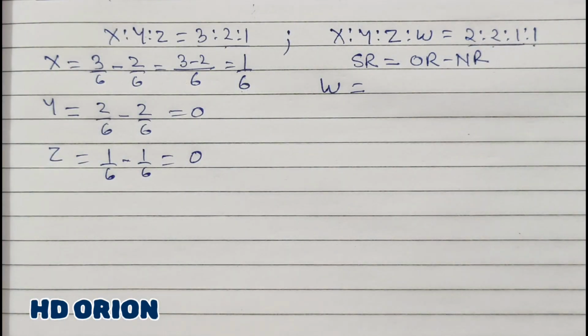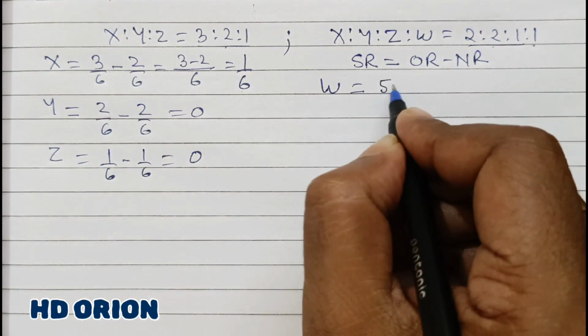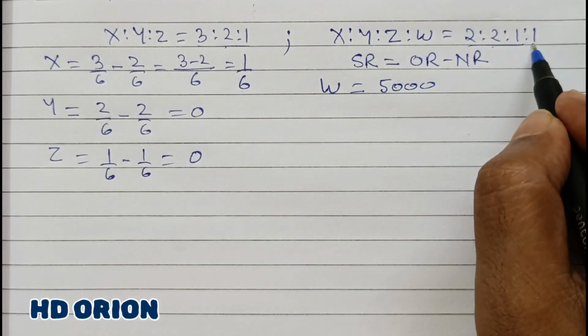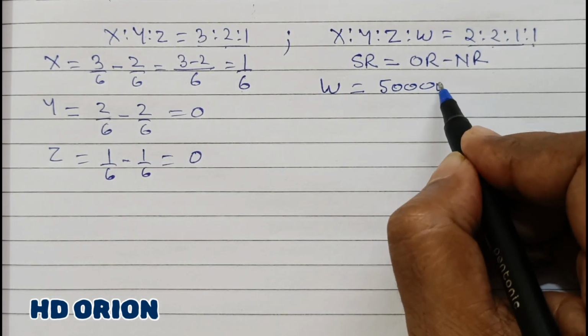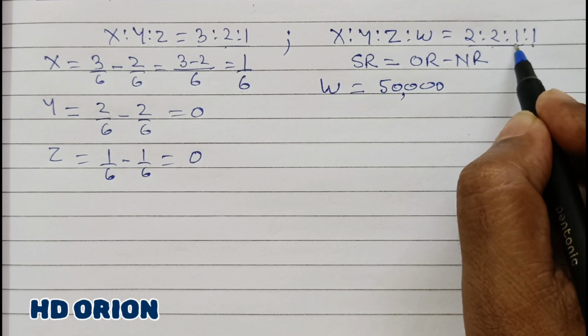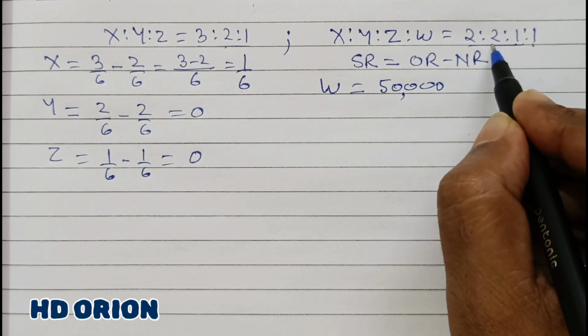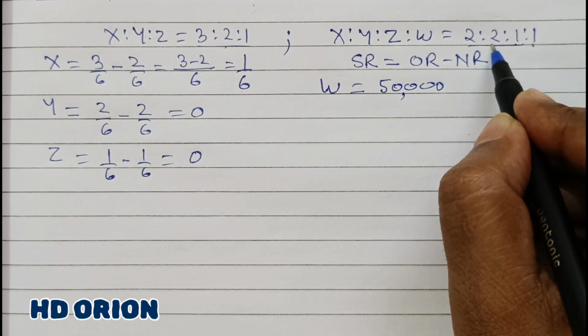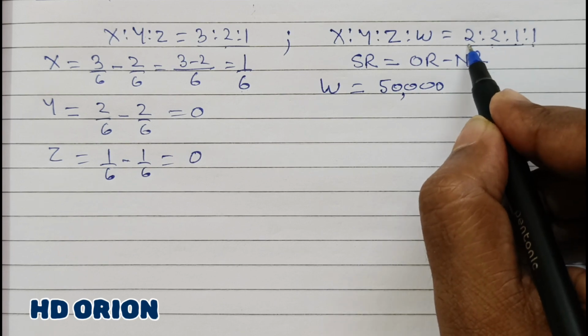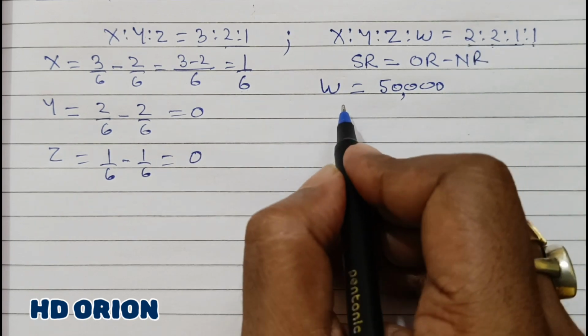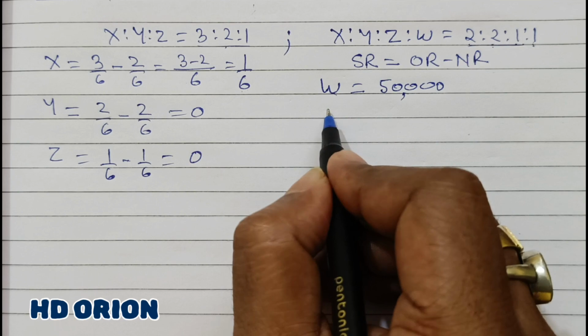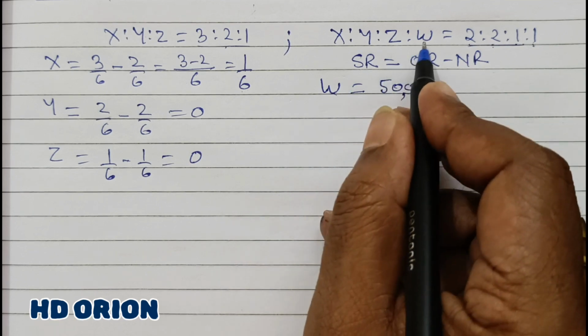50,000. Okay. W is bringing rupees 50,000. 1 represents 50,000. Therefore, this one will also represent 50,000. And 2 will represent double of 50,000. That is 1 lakh. And this 2 will again be 1 lakh. So, W is 50,000. And let us go reverse.